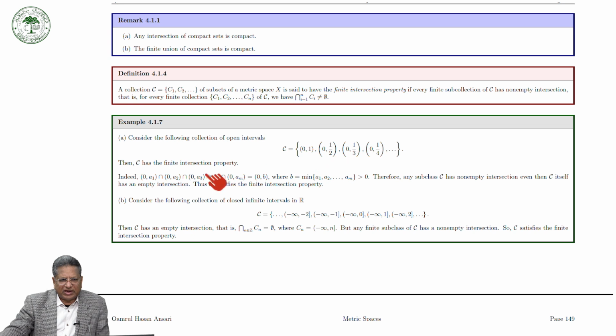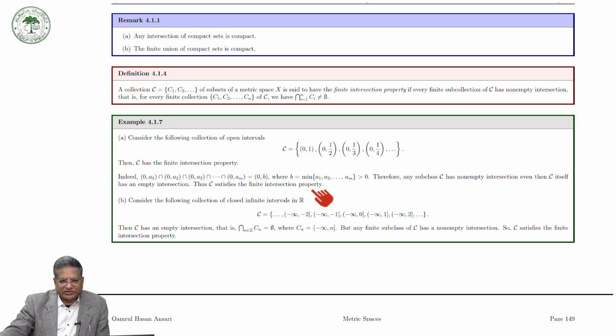And you can also see that if you have (0, a1) intersection (0, a2) and so on up to (0, am), then the intersection is equal to (0, b), where b is the minimum of a1, a2, a3, up to am, and it is greater than 0. So this intersection is non-empty. Therefore, any finite subclass of C has non-empty intersection, even though C itself has an empty intersection. And thus C satisfies the finite intersection property.